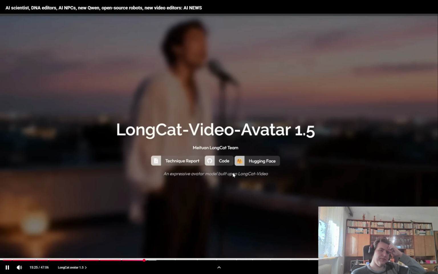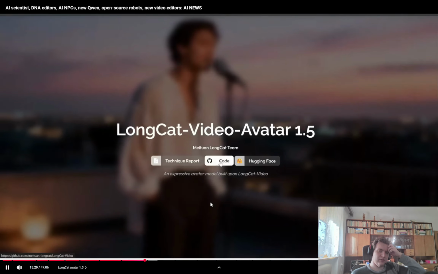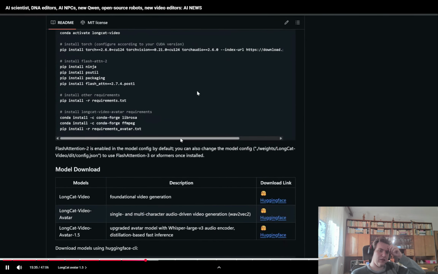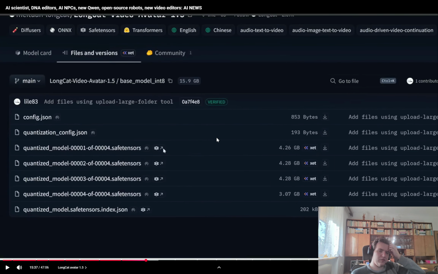If you're interested in trying this out, the awesome thing is they've released the models already. If you click on this code button and scroll down a bit, here it contains all the instructions on how to download and run this locally on your computer. The total size of the int 8 version is 16 gigabytes, so you should be able to fit this with a mid to high end GPU.